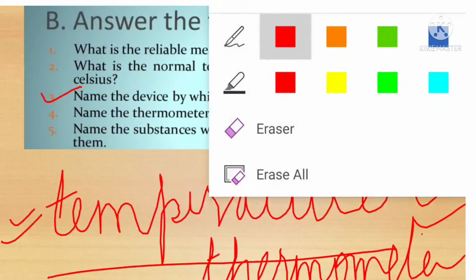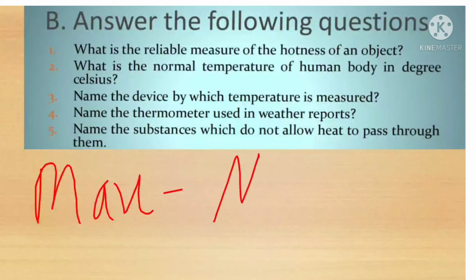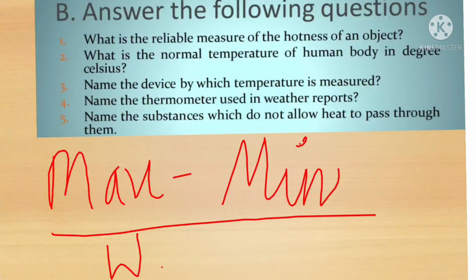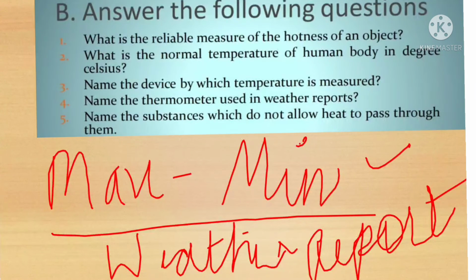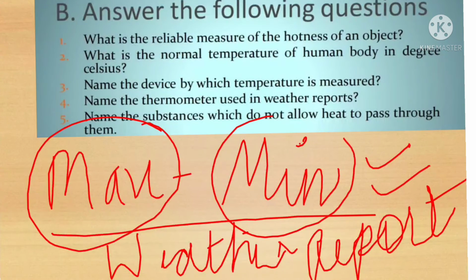One is called maximum and one is called minimum. So it is known as the maximum and minimum thermometer.